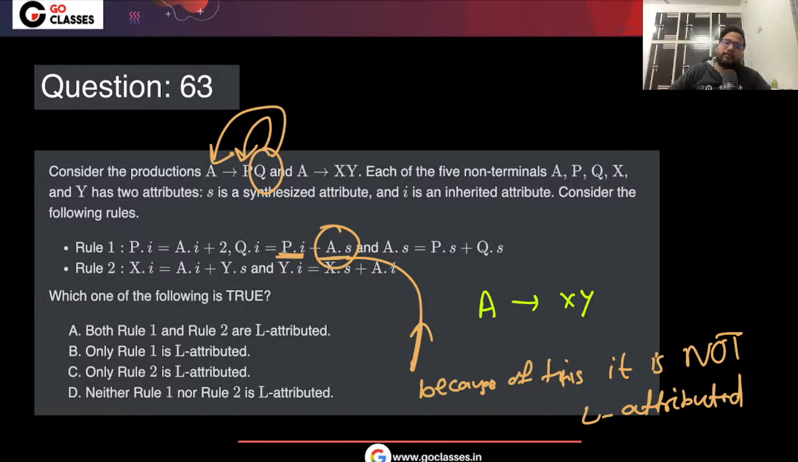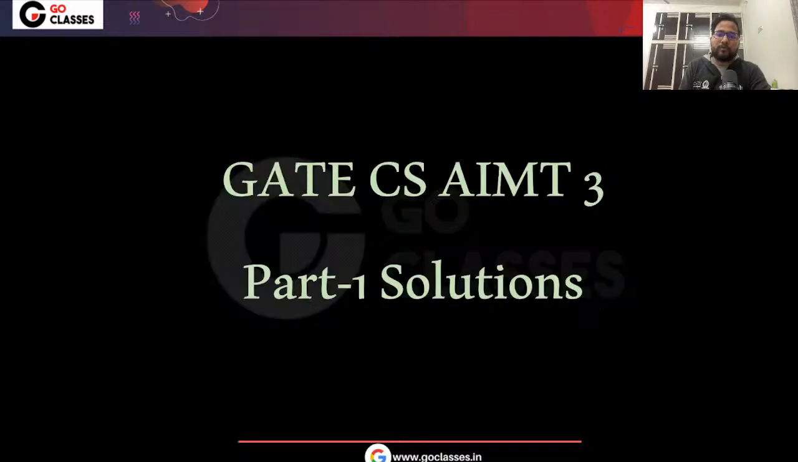Is this understood to everyone or not? Okay, great. So that is all. This is part one of the discussion, and then we will be having part two, which will be taken by Deepak sir.